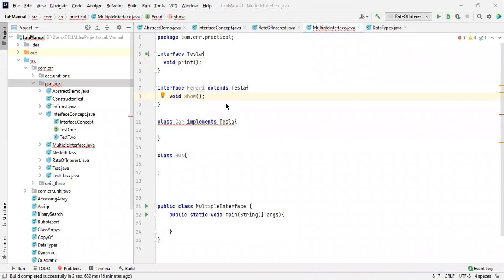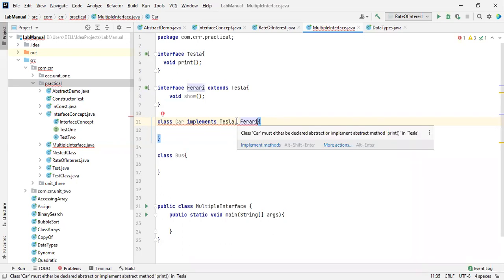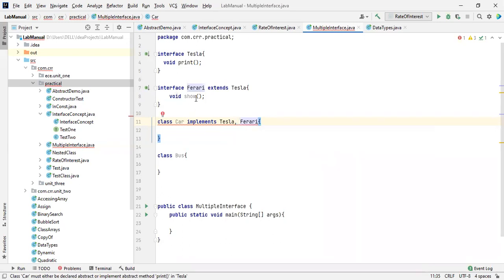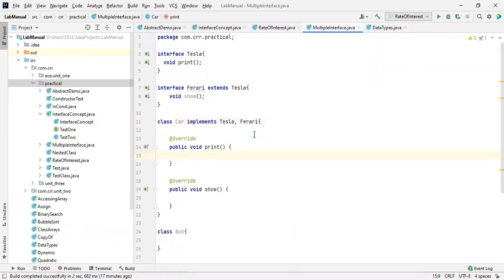Okay, cool. Now I'm going to implement both of these interfaces inside our class. This is our class. We are going to use both of these. But I'm going to tell you one more thing, which is not possible with multiple inheritance. This is possible over here, Ferrari. See this one. But in the sense, if these two are classes, let me implement this. Later we'll discuss this. If these two things are classes, think like these two things are classes.